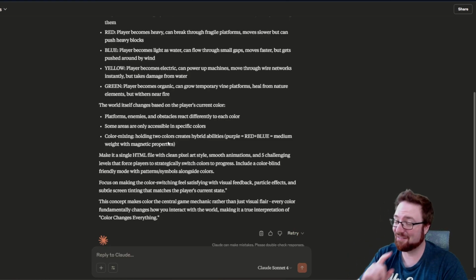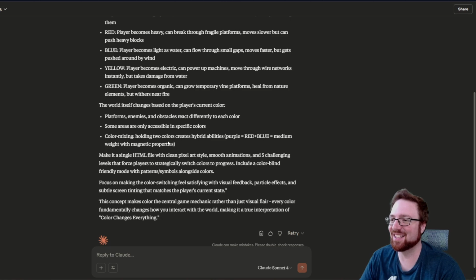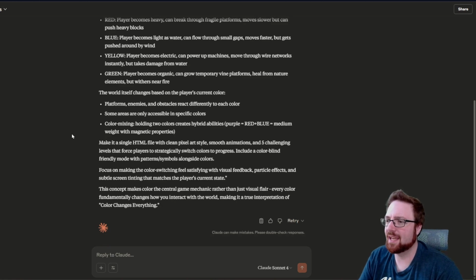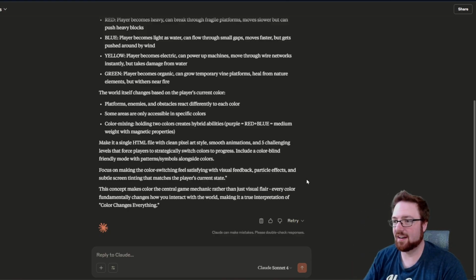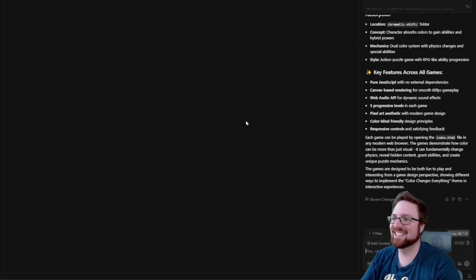Include a colorblind friendly mode with patterns and symbols alongside colors. Focus on making the color switching feel satisfying, visual feedback, particle effects, subtle screen tinting that matches the player's current state. Oh, it's cool that it notifies me when it's done. And the concept makes color the central game mechanic rather than just visual flair. Okay, let's see what we end up with.